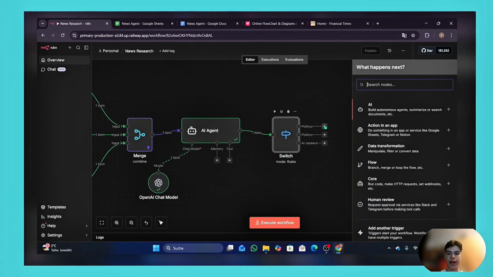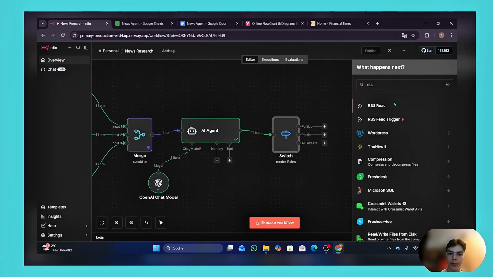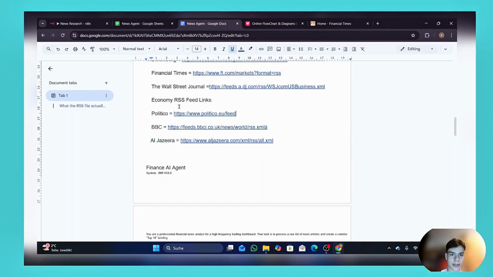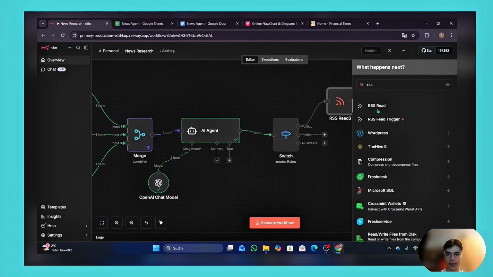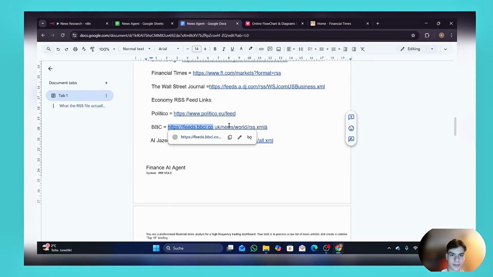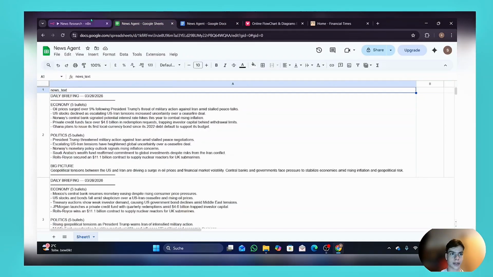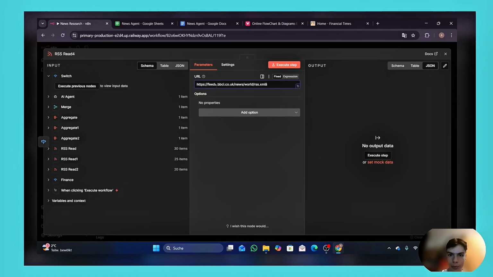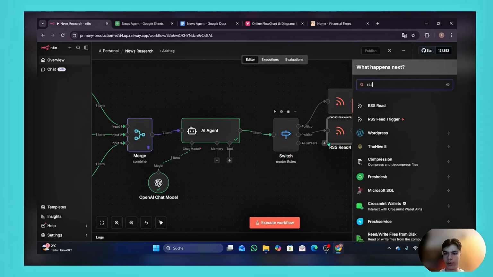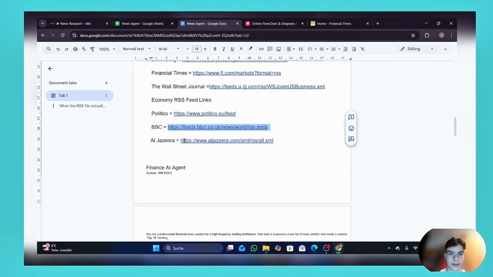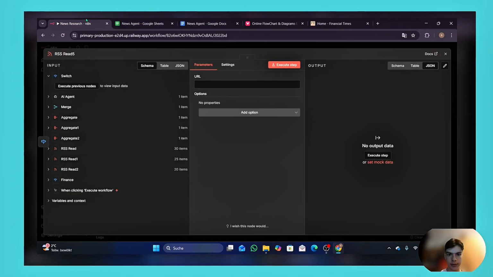So we're going to need our RSS read, very important, to extract all the information. And go to this docs, copy the links, and paste it in the URL. RSS read. The same for BBC. There's a small mistake I see. We have to delete this letter. Then RSS read. Go to the docs and copy the last link. Okay. Let me just try the workflow.